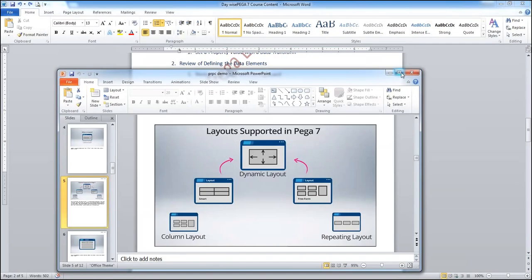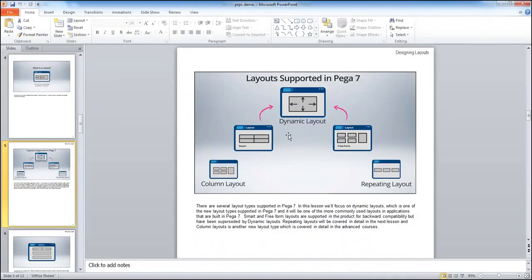In Pega 6 and earlier versions, we have smart layout and freeform layout, which are not responsive. Responsiveness means the system will adjust automatically based on the resolution. So dynamic layouts are responsive, whereas smart layout and freeform layouts are not as responsive.